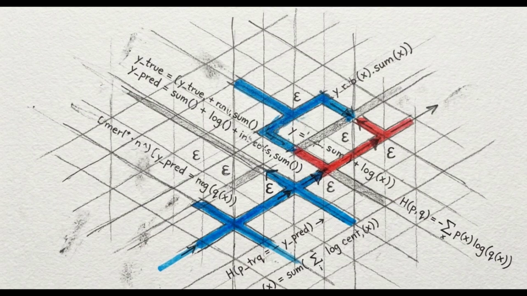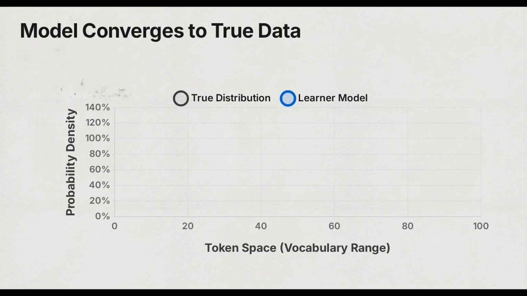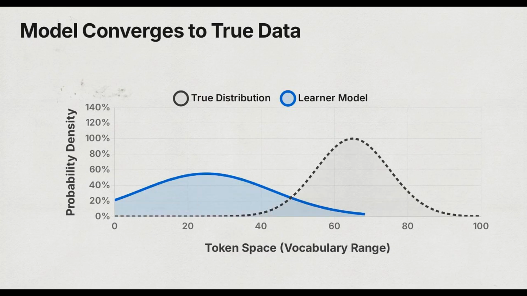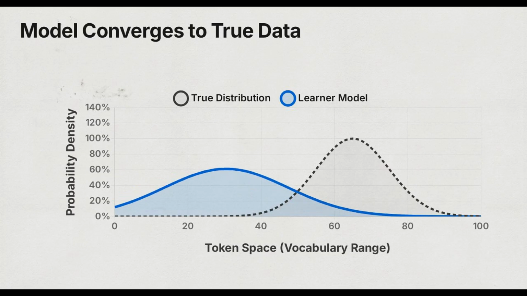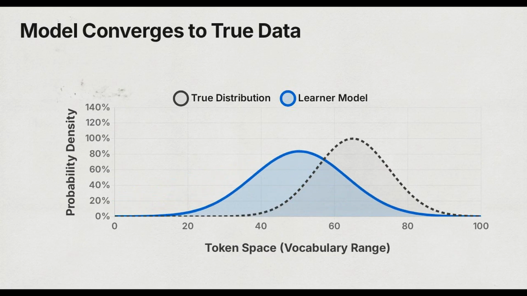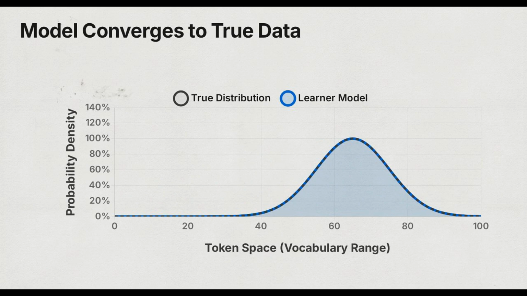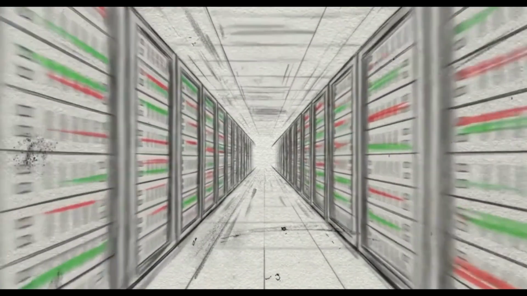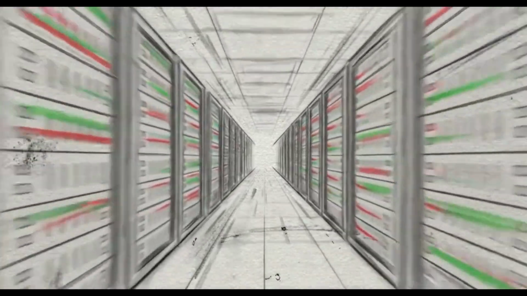To organize this geometry, models are trained using an objective called cross-entropy. By minimizing cross-entropy, the model iteratively adjusts its weights to reduce the divergence between its own probability distribution and the actual distribution of the training data. The system does not comprehend language. It optimizes geometric proximity to minimize statistical prediction errors across billions of data points.